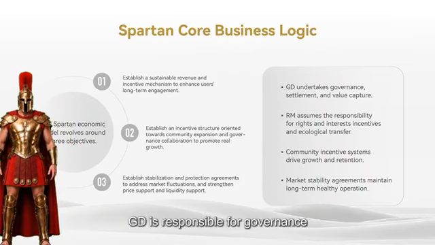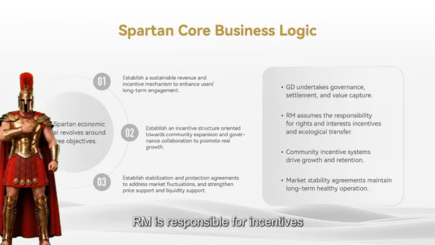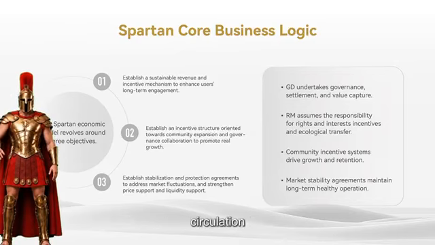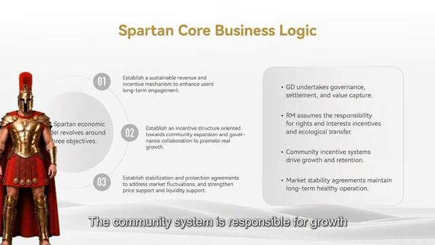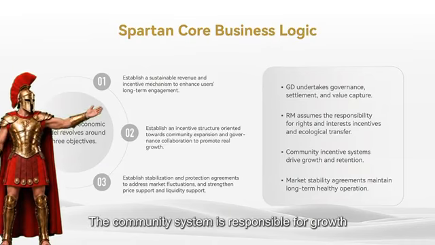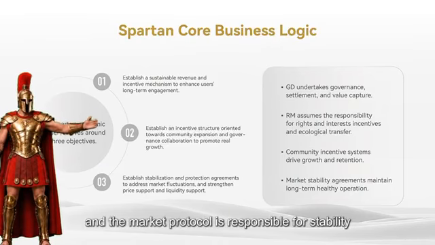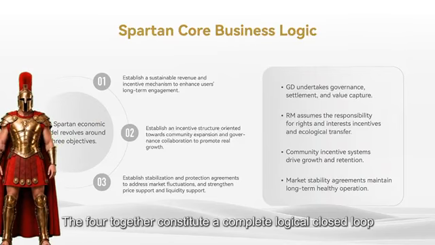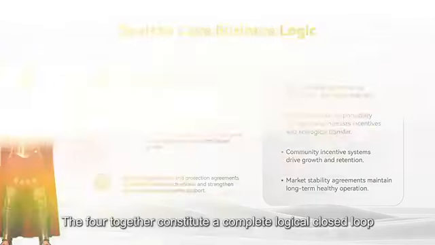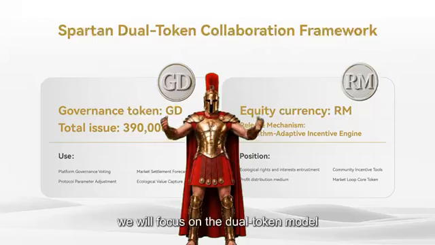In this system, GD is responsible for governance, settlement, and value capture. RM is responsible for incentives, circulation, and ecological usage. The community system is responsible for growth, and the market protocol is responsible for stability. The four together constitute a complete logical closed loop. Next, we will focus on the dual token model.